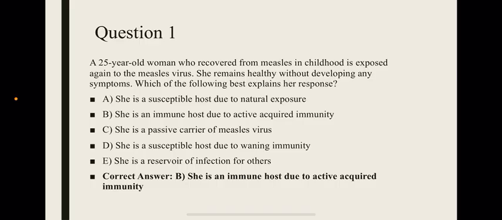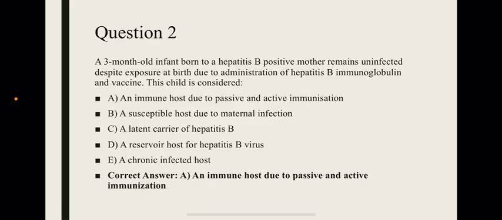A. She is a susceptible host due to natural exposure. B. She is an immune host due to active acquired immunity. C. She is a passive carrier of measles virus. D. She is a susceptible host due to waning immunity. E. She is a reservoir of infection for others. Correct answer is B. She's an immune host due to active acquired immunity.